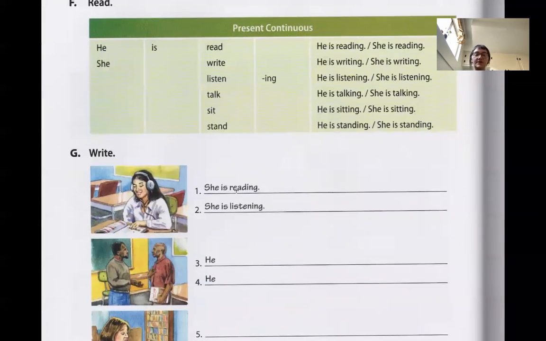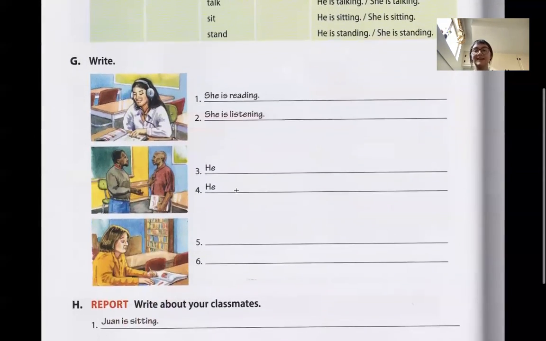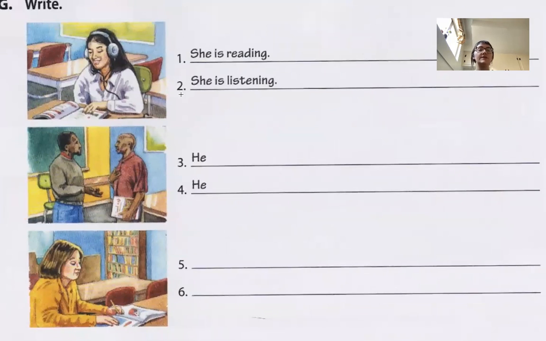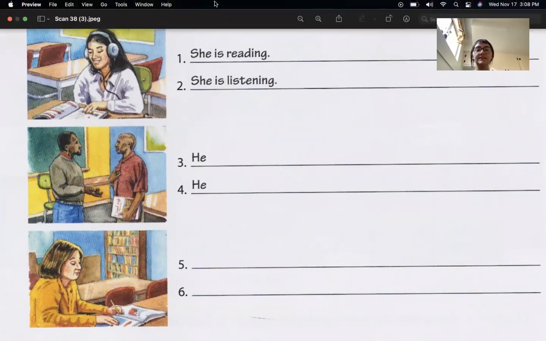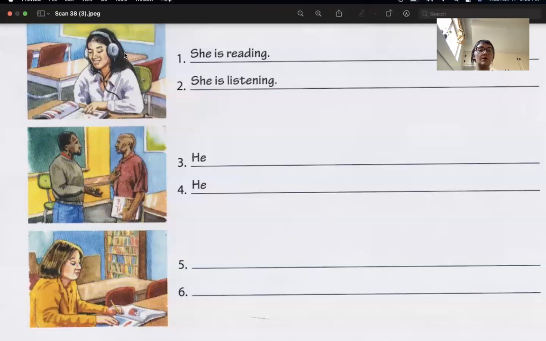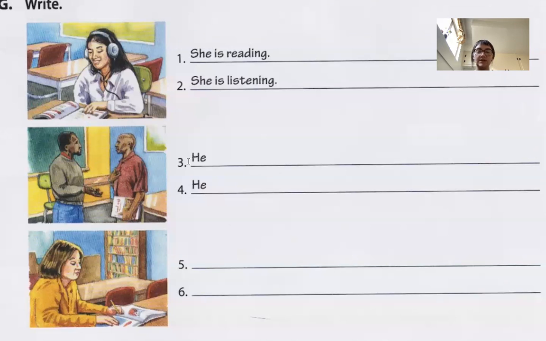Okay, so now what we're going to do is look at the pictures and say what people are doing, right? So this first one, she is reading. She is listening. And we can keep going and say, oh, well, this person right here, he is talking, right? You also have to listen when you're talking to somebody, right?